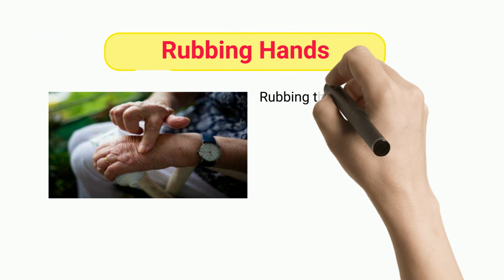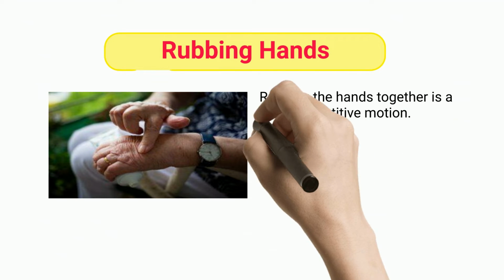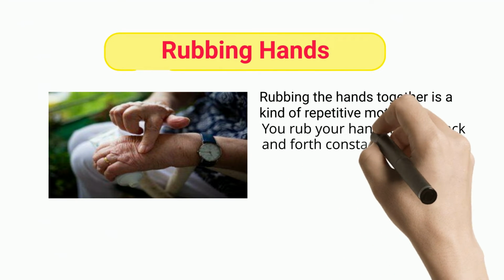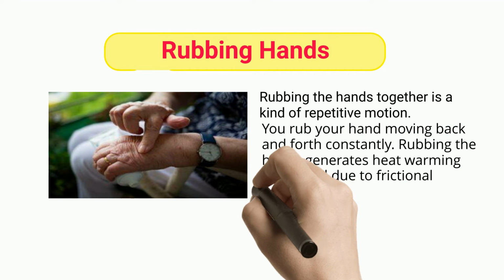Rubbing hands. Rubbing the hands together is a kind of repetitive motion. You rub your hands, moving back and forth constantly. Rubbing the hands generates heat, warming your hands due to frictional energy.